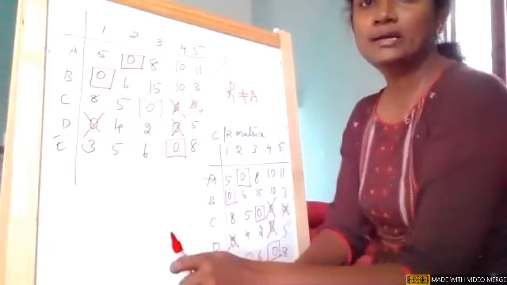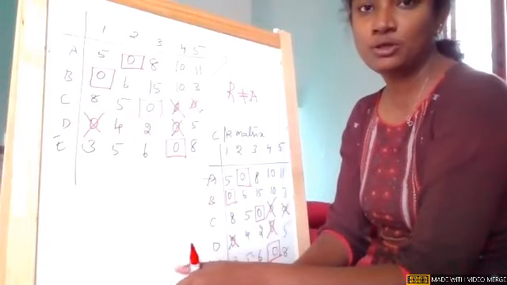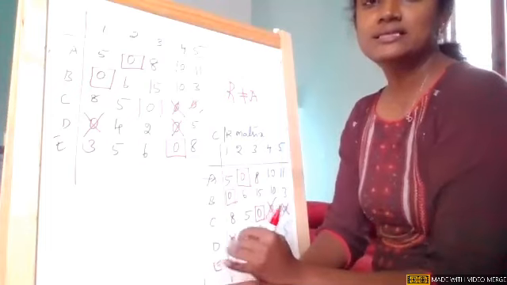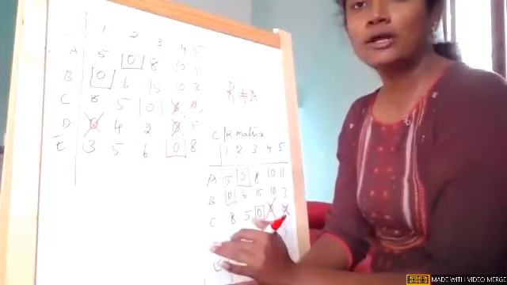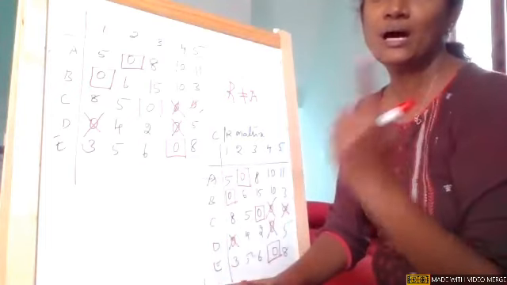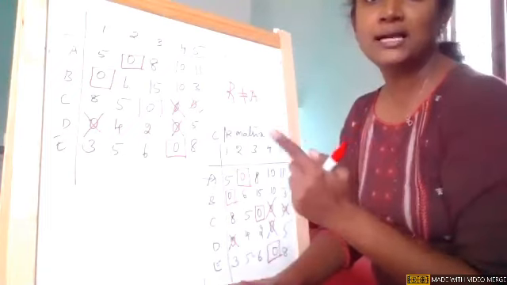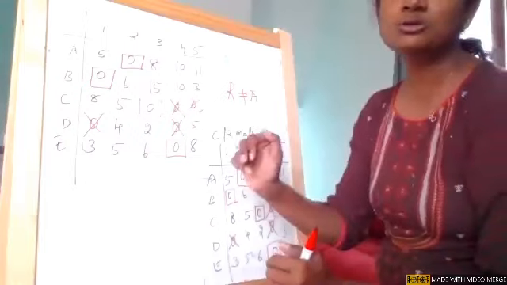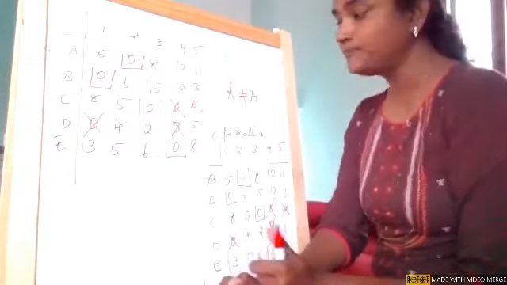Okay, girls, after making an assignment, why do we do crossing? Because I can only assign 0. That is one thing. Second thing, for a row or a column combination, there will be only one assignment. There cannot be multiple assignments. So immediately when there is an assignment, I'll cross the other 0 so that I cannot further make an assignment.